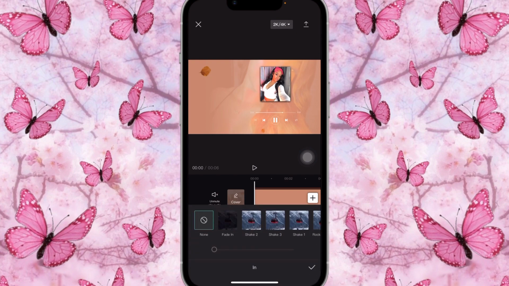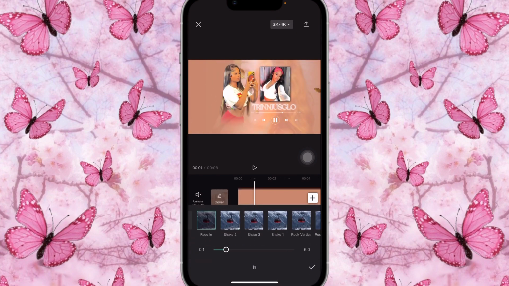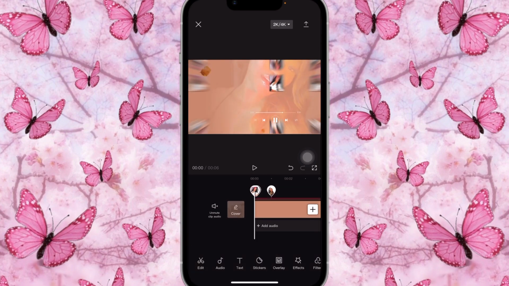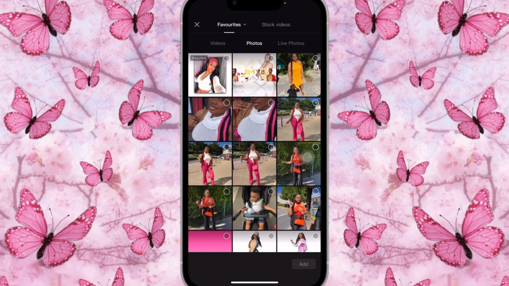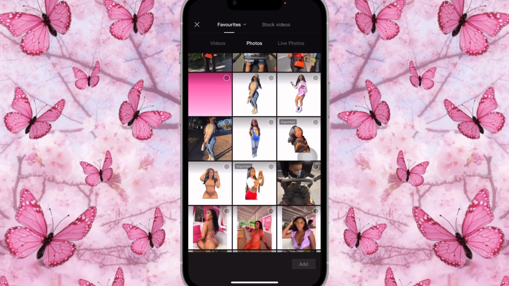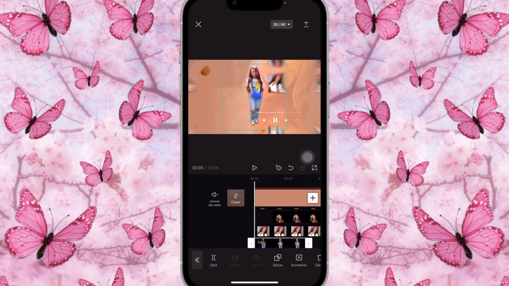I think I'm just going to make it fade in 1 second. Great. Or I'm going to make it like zoom number 2. Once that is done, I'm going to add overlay, and I'm going to add another picture that I cropped out for her, which is this one, which she recently posted. I think that was like her first day of school type of picture.